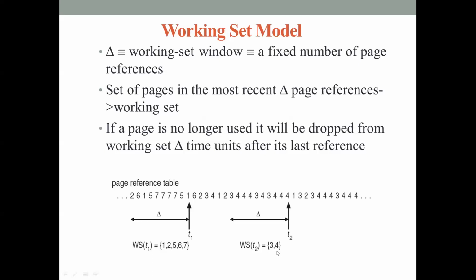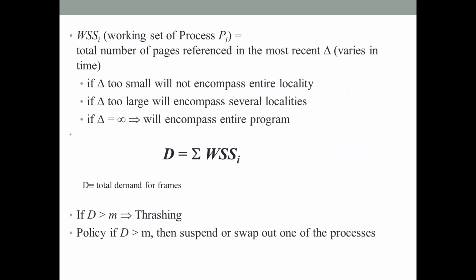Now these are all page numbers. If I need 2 pages, it means at time t2 the process will need 2 frames for its execution. Here there are 5 pages. That means at time t1 this process has to be given 5 pages for its execution. So with that we can identify how many frames are needed by the process. So with that we can formulate an equation like this.